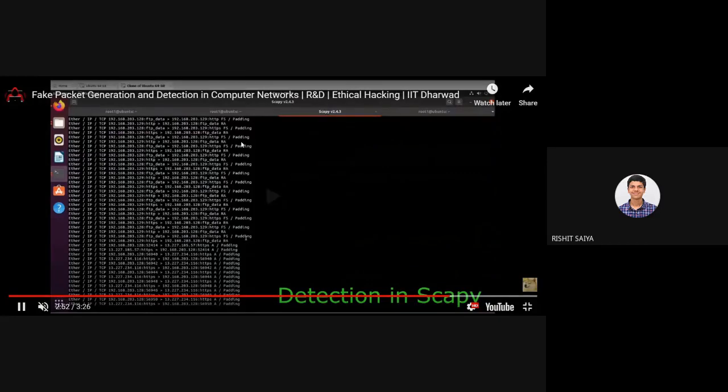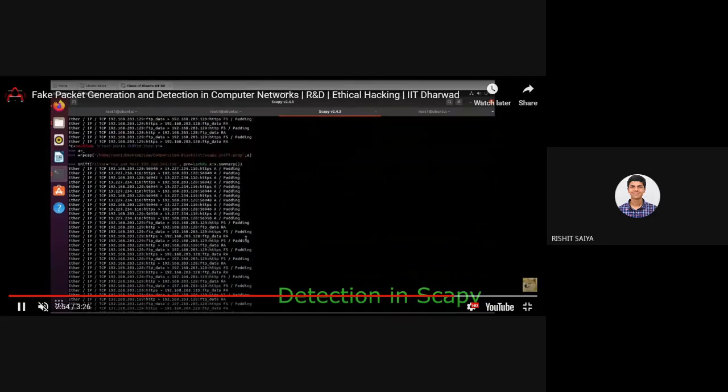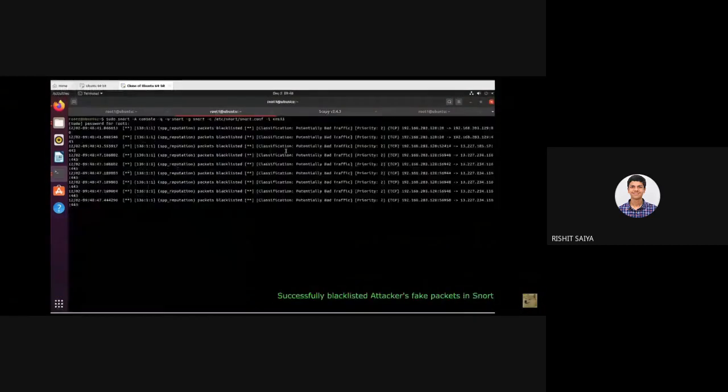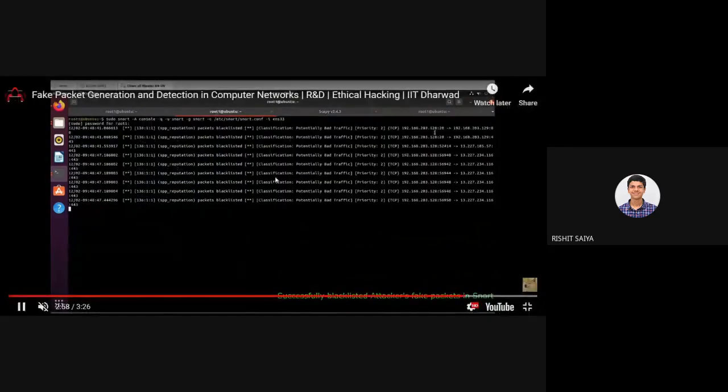But if you go in Snort, where I externally added in the source code, I saw that I was getting potential packets blacklisted, which showed that these packets tried to enter my network, but I successfully blacklisted the attacker's fake packet in Snort. So that is something which was my R&D project.